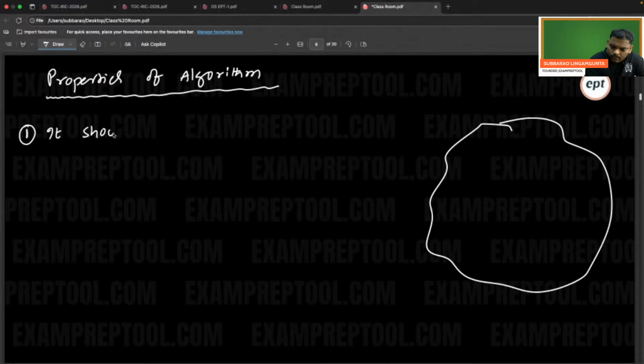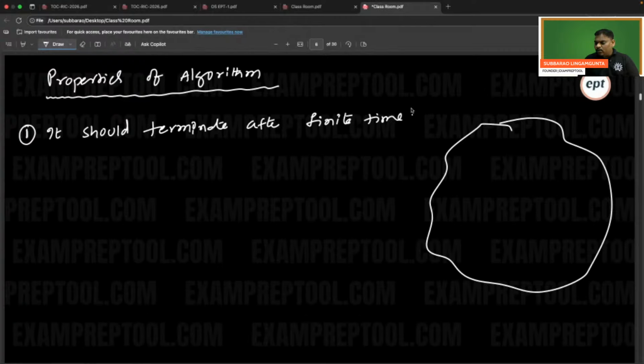If it is an algorithm, the first property is that it should terminate after finite time. If at all it is an algorithm, it should terminate after finite time. So if it is going into an infinite loop, it is not an algorithm. When you say it is an algorithm, it should terminate after finite time. That is the first property.